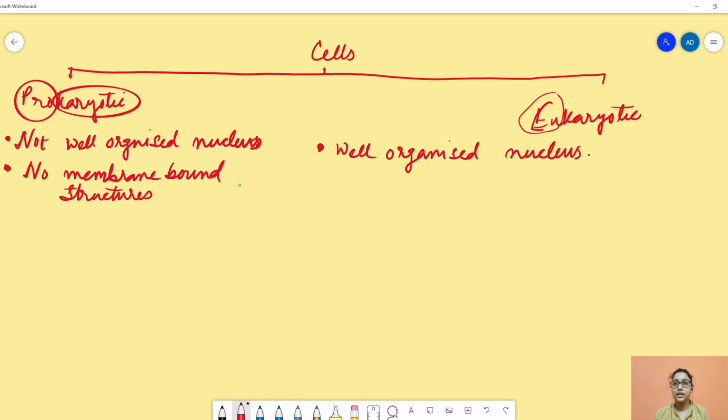But in eukaryotic cells, we find membrane bound organelles. Examples are endoplasmic reticulum, mitochondria, and in plant cells we also find plastids.